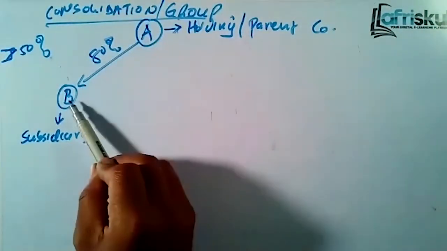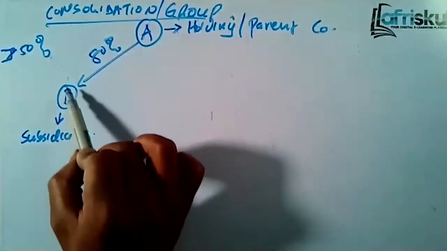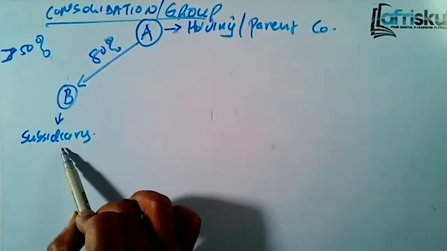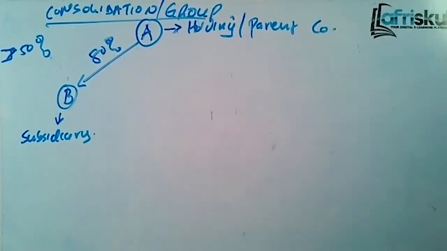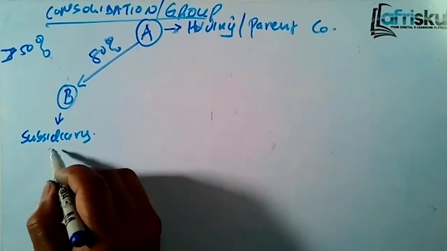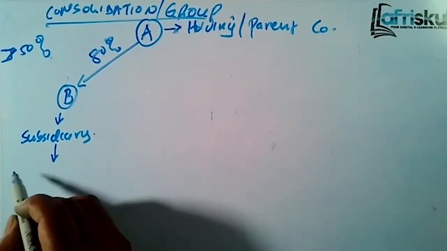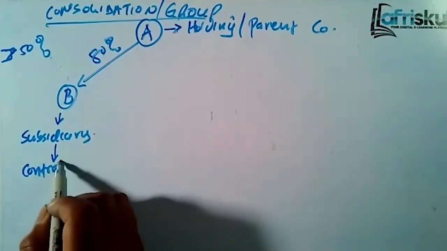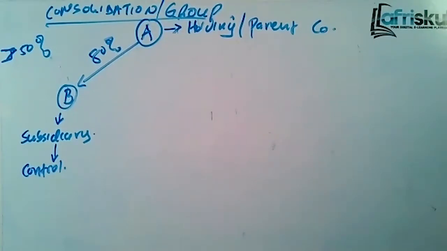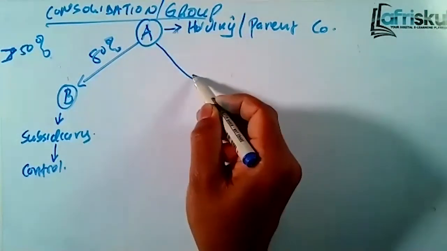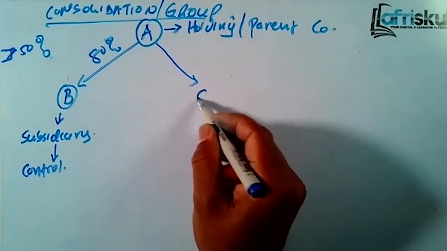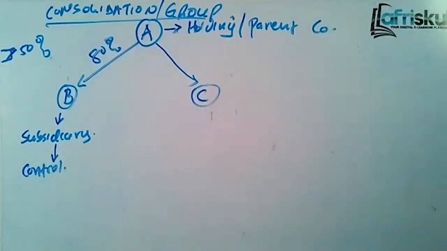A has acquired B 80%. Now, this B becomes a subsidiary. Since we have more than half of the shares, that means for the subsidiary we can have what we call control. We can control them. Also, company A can acquire another company, let's call it company C, between 20% to 50%.